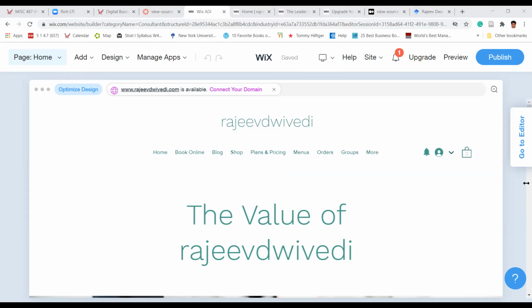rajivdivedi.bigsite.com. Yeah, I was able to connect to it. So you can see this same page at your end. Yeah. Okay, so basically this is the simplest way to start a website, and you don't need to pay from your pocket. And in this digital entrepreneurship you can start with this. So this is the first way.